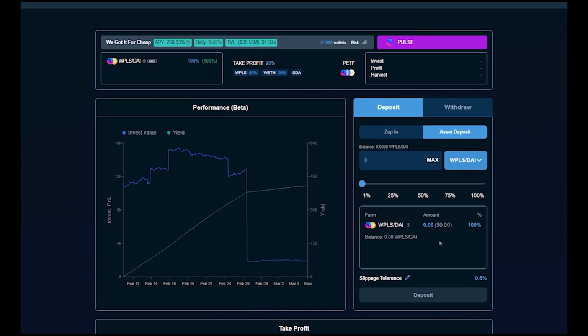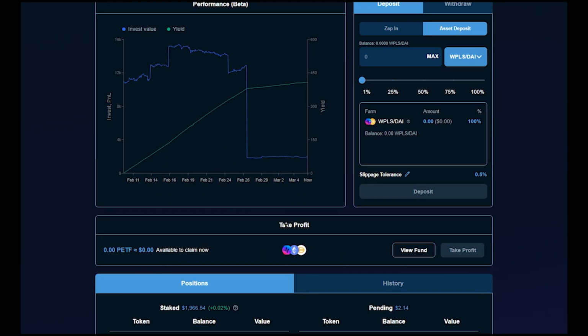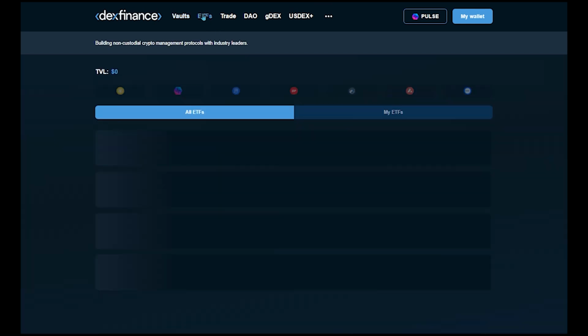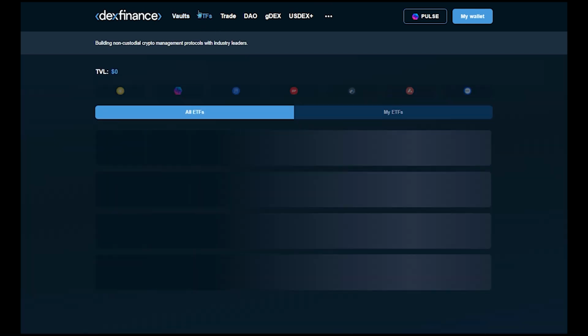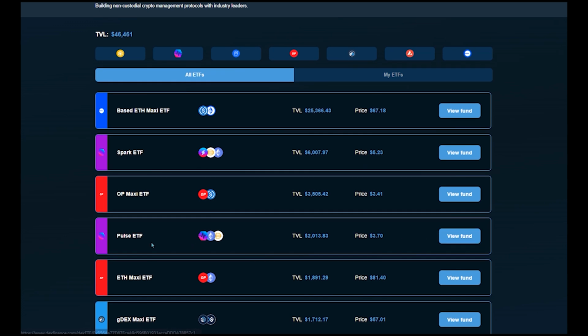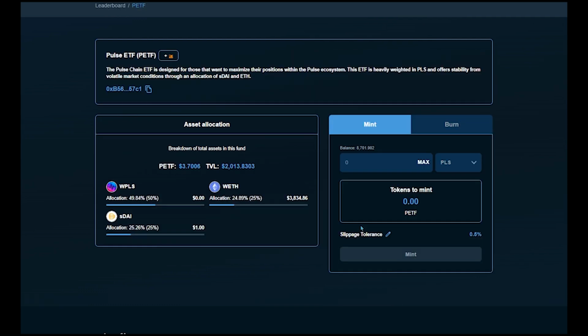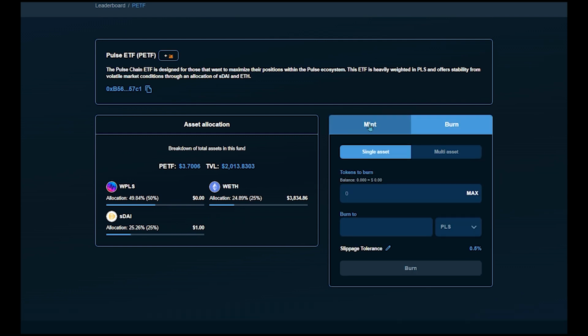Okay. And so, how do you profit from each ETF? Because this ETF exists as a unit. Well, in order to get your profit out of the ETF, you've got to burn it. If you go up here to the ETF tab, and you go to the Pulse ETFs, which is what we just looked at from our 26% profit vault, it shows you the allocations within the ETF in percentage, and then however many you have in your wallet, you can burn them.